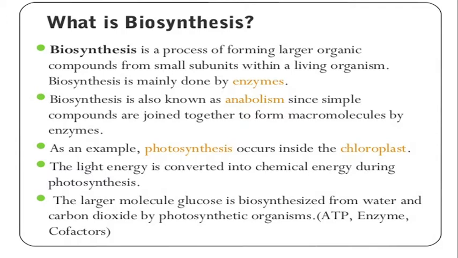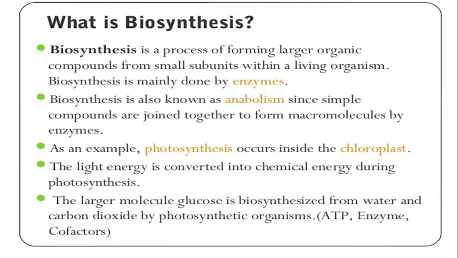As an example, photosynthesis occurs inside the chloroplast. Before going to the different biosynthetic pathways used for the formation of secondary metabolites in the plant, we must go through photosynthesis, the simple light reaction performed by the plant to produce food material or primary metabolites, which are used to generate energy.